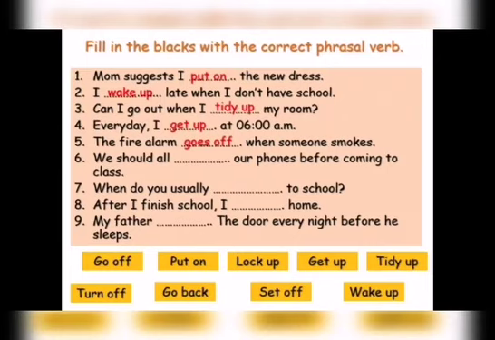We should all turn off our phones before coming to class. Number 7. When do you usually set off to school? After I finish school, I go back home. Sentence number 9. My father locks up the door every night before he sleeps.